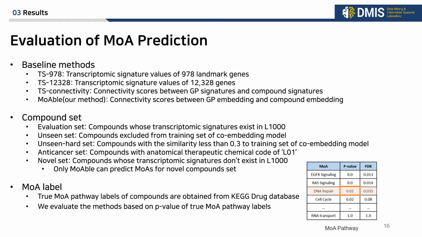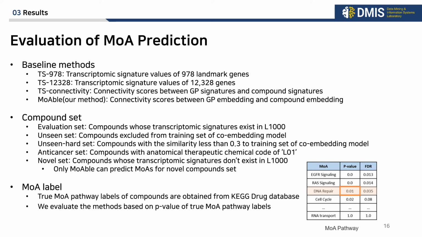In order to quantitatively evaluate the performance of MOA prediction, we set baseline methods. First, TS978 uses transcriptomic signature values of 978 landmark genes as the ranked gene list of GSEA. TS12328 uses all transcriptomic signature values of 12,328 genes. And TS connectivity uses connectivity scores between GP signatures and compound signatures as the ranked gene list of GSEA. And MOA, which is our method, uses connectivity scores between GP embedding vectors and compound embedding vectors.